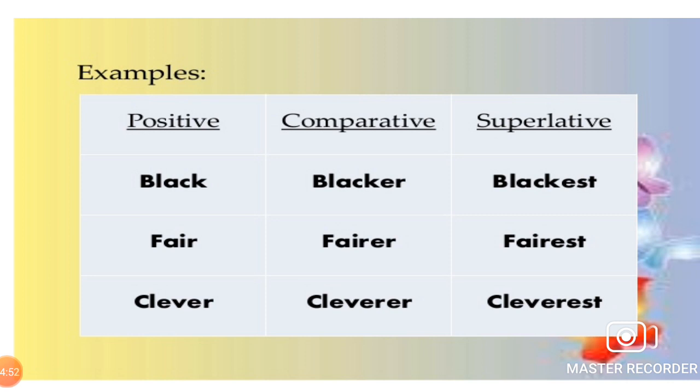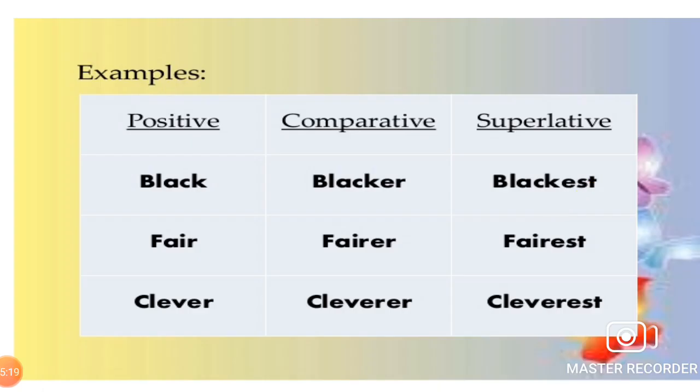For example, positive, comparative, superlative. Positive is black, comparative blacker, superlative blackest. Positive, fair, comparative, fairer, superlative, fairest. Positive, clever, comparative, cleverer, superlative, cleverest. This is all about describing words. Thank you.